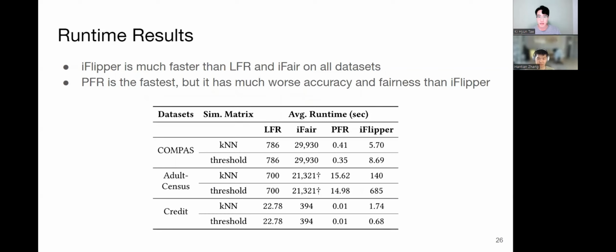Finally, we compare the runtimes of iFlipper with the other baselines in the table. As a result, iFlipper is significantly faster than LFR and iFair on all the datasets. While PFR is the fastest, the results are not meaningful as it has much worse accuracy and fairness than iFlipper.